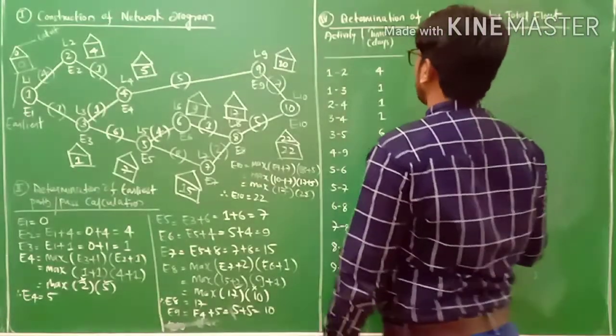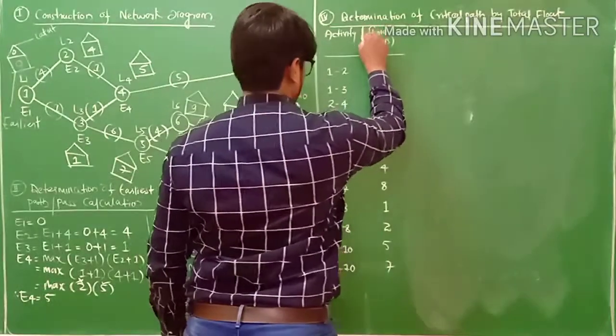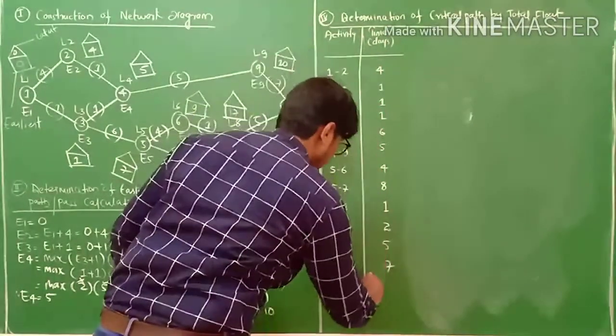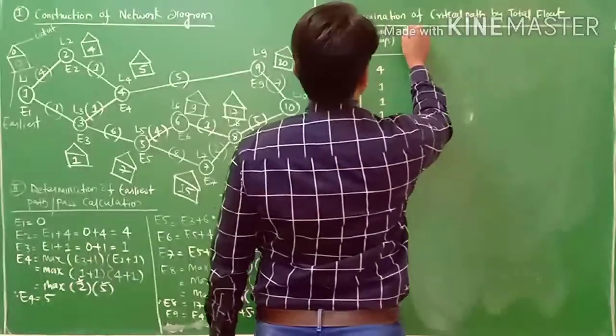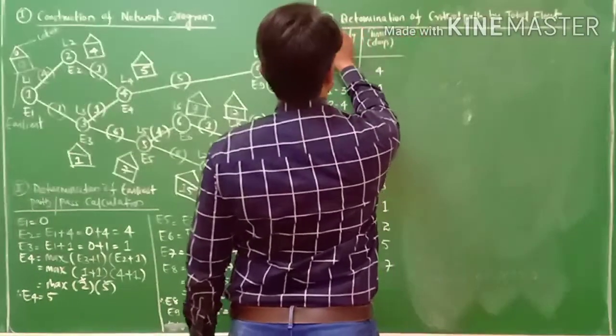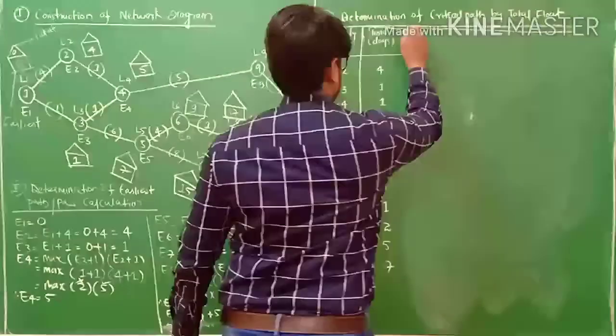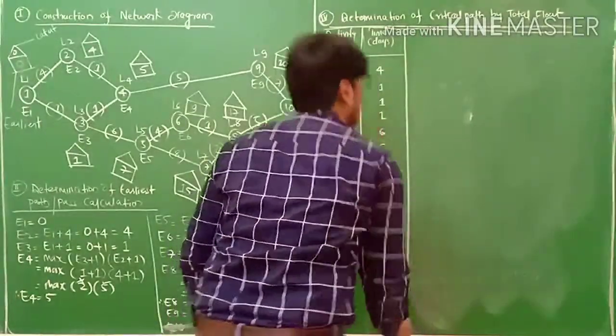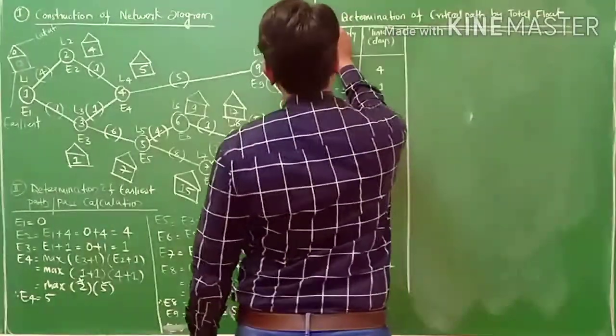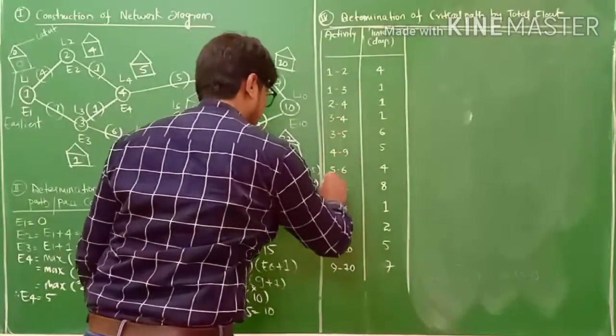How to find out the total float? First, you require your activity. So this is your activity, and this is your time. One more line I draw here. This is your time, and you require earliest and latest.